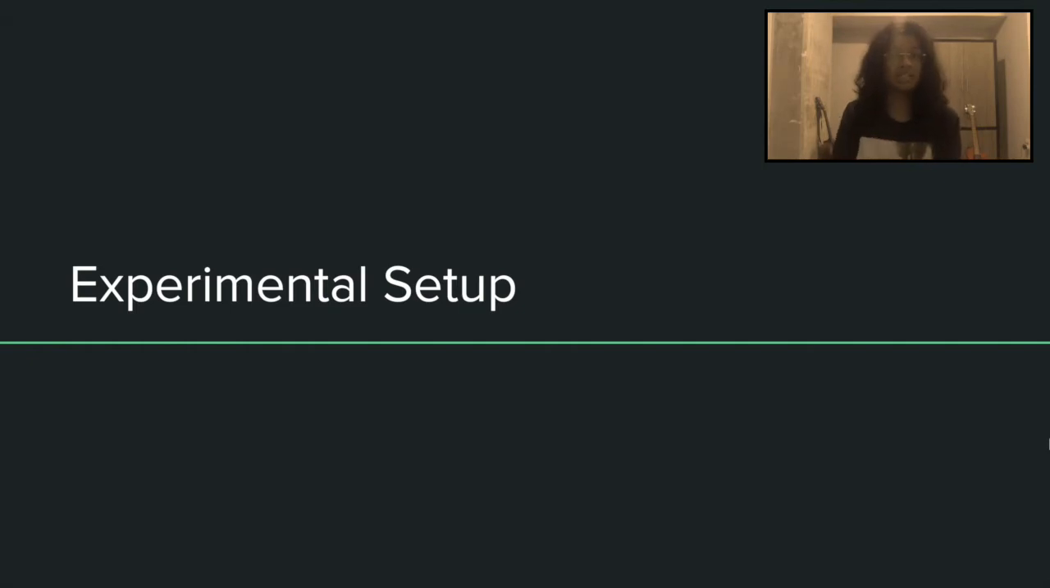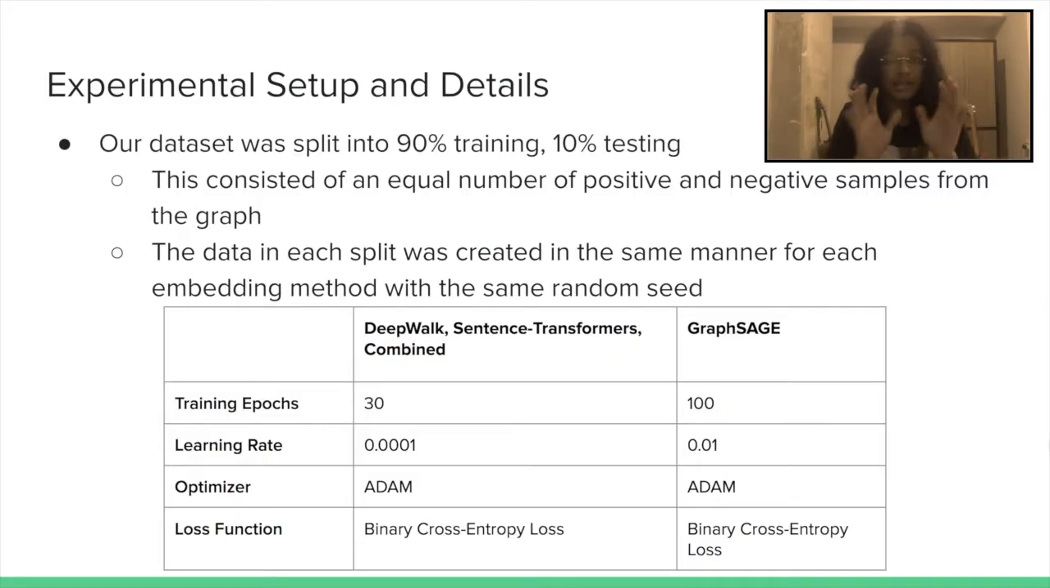This is what the experimental setup looks like. So we did a classical 90% training and 10% testing split, and this consisted of an equal number of both positive as well as negative samples from the graph.